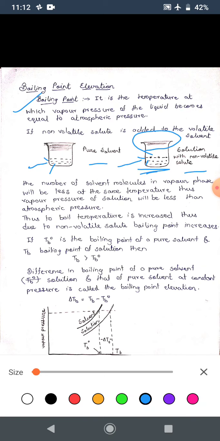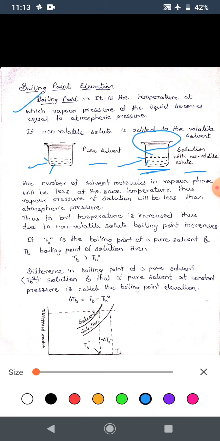This is because the number of molecules of the pure solvent converting into the gas phase, that is the vapor phase, is less, because on the surface there are solute molecules also. So, the number of solvent molecules converting to vapor is less, that is why vapor pressure is less. So, at 100 degrees Celsius the vapor pressure is less than the atmospheric pressure, so the solution will not boil.